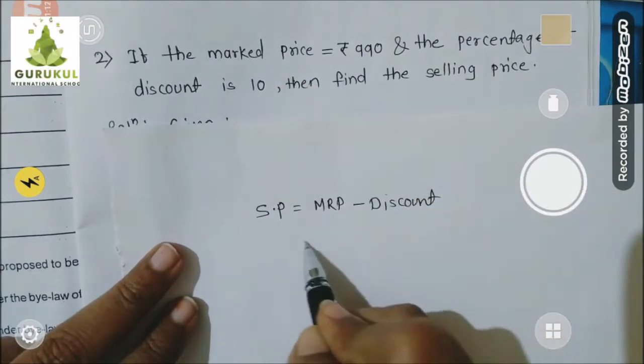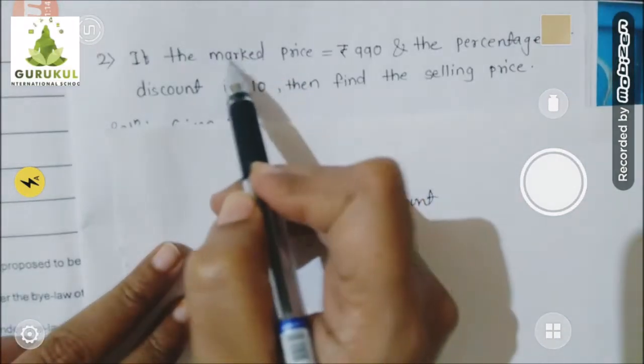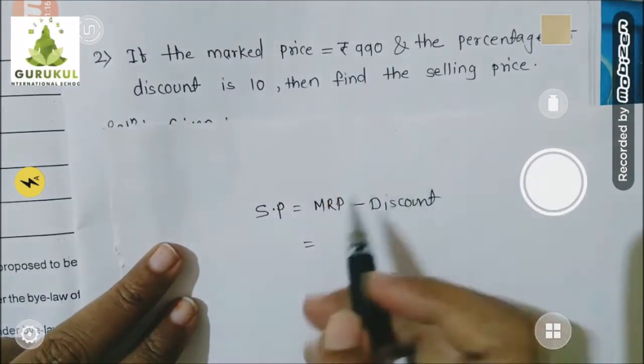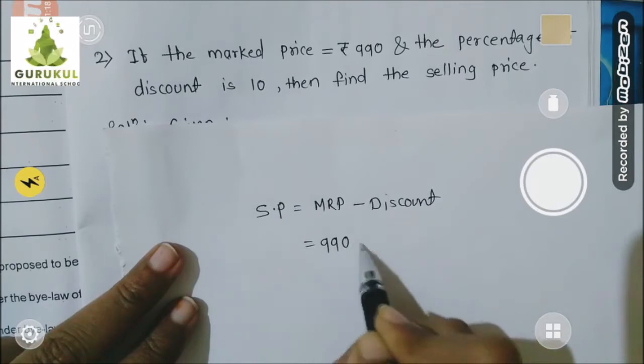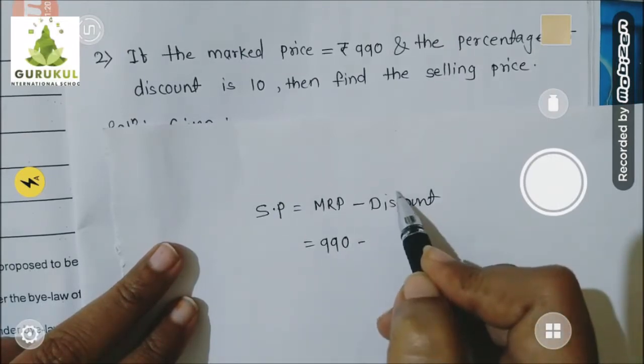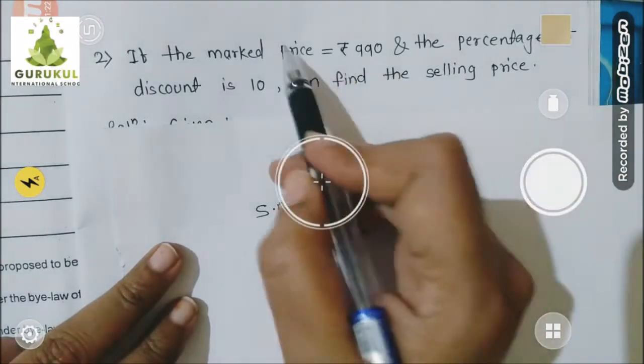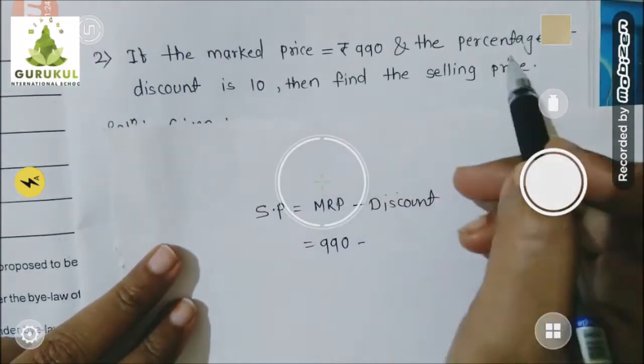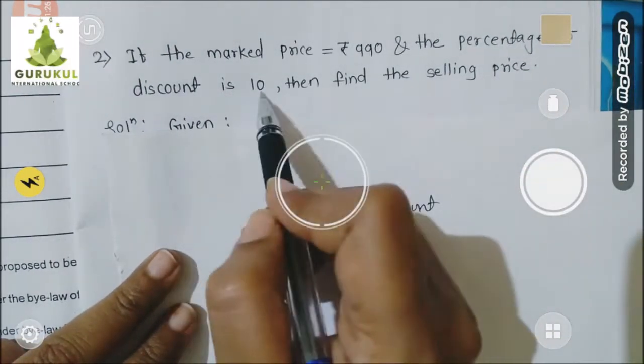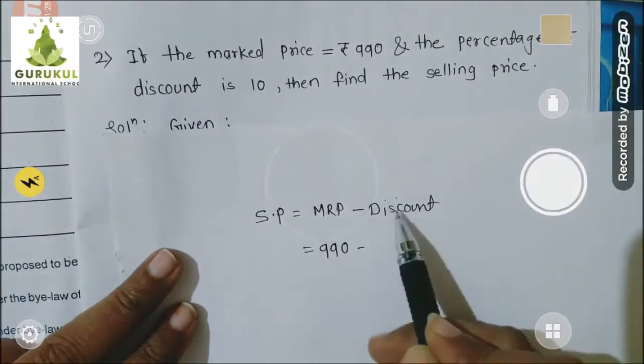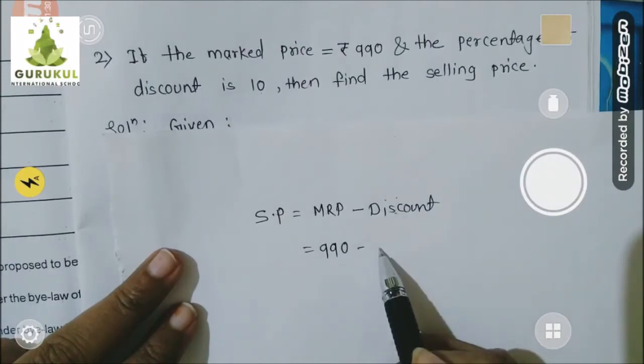Mark price. Yes, children. Mark price is given in question. Mark price of that product is 990. So I substituted over here. Discount. Is discount given? The answer is no. Discount is given, but it is given in percentage form. And here I want discount in rupees.